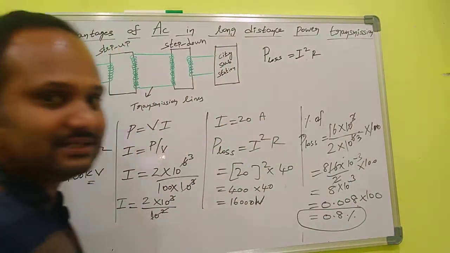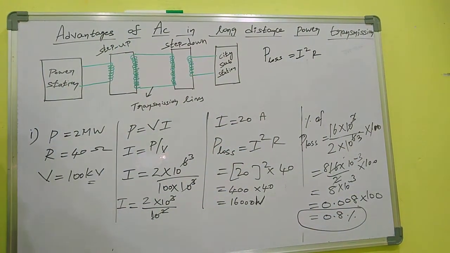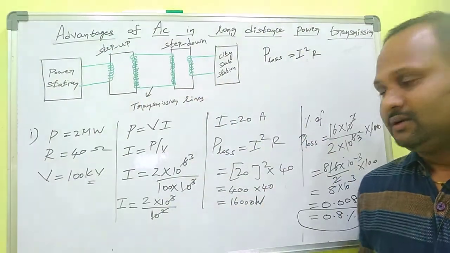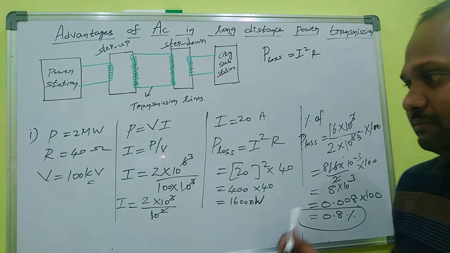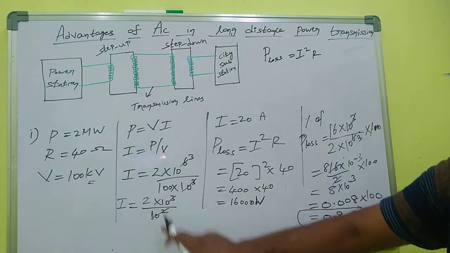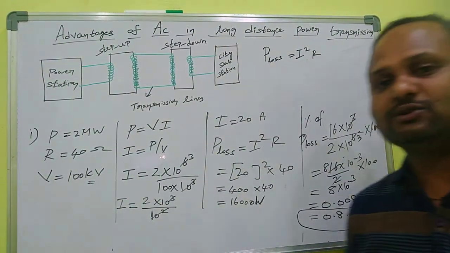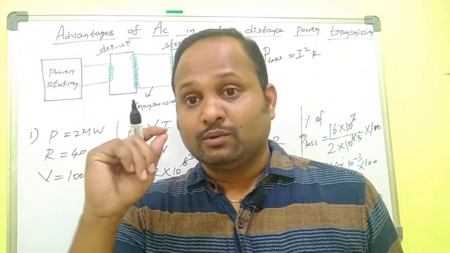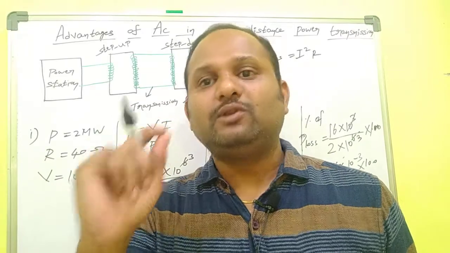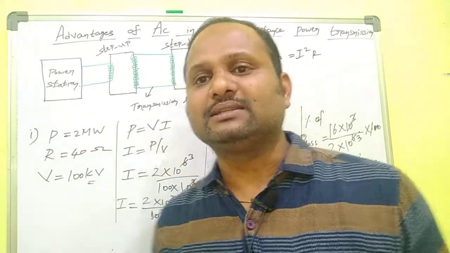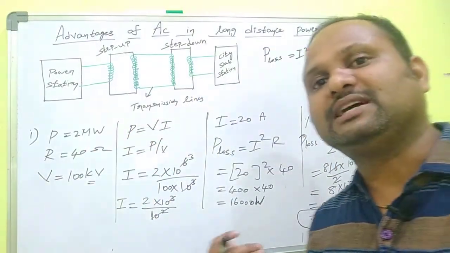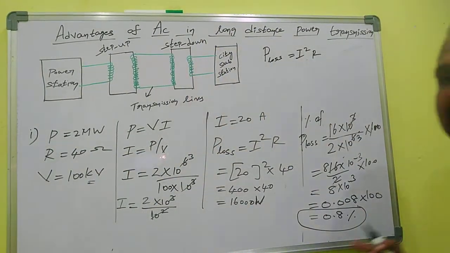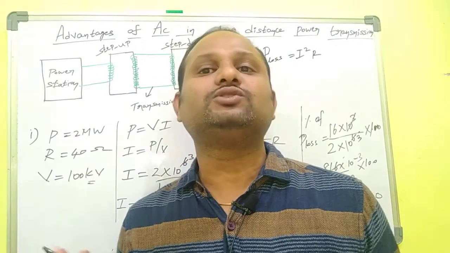Here the power loss is 0.8%. In the previous case the power loss is 80%. Here only 0.8%. That means 16,000 watt will be lost. In the last case 1.6 megawatt will be lost, which is better. This method is better because the power loss is 0.8%, which is a very less amount.